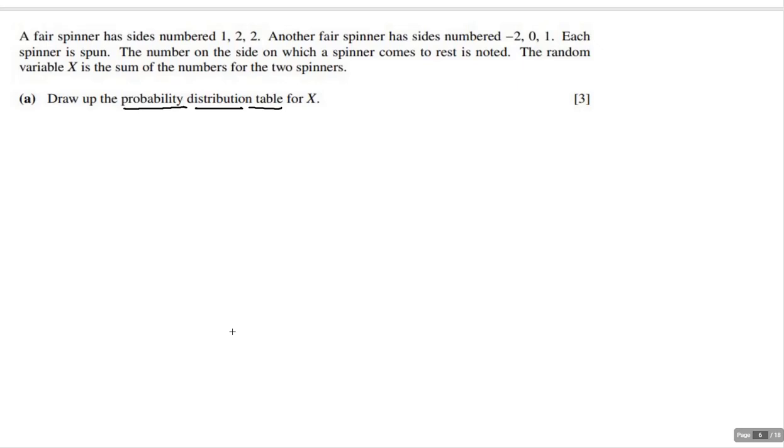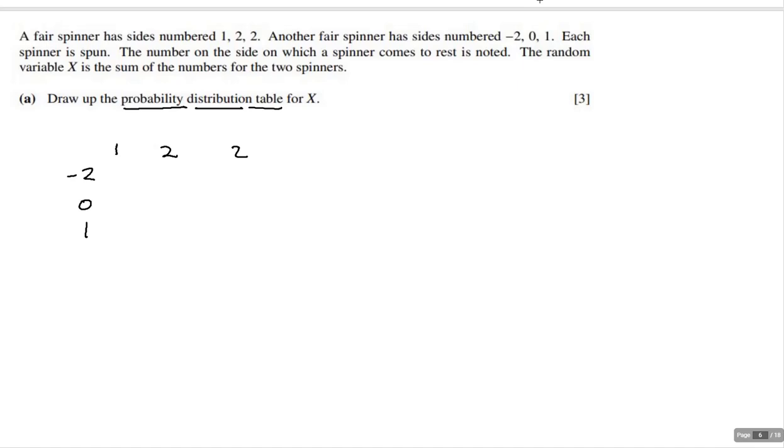I got a fair spinner. It's got sides 1, 2, and 2. And see, again, we've had situations like this before. A dice or a couple spinners. The second spinner, -2, 0, and 1. Set up a possibilities table. Now, it says that each spinner is spun.